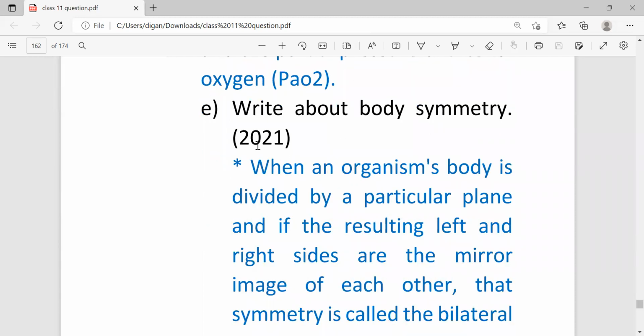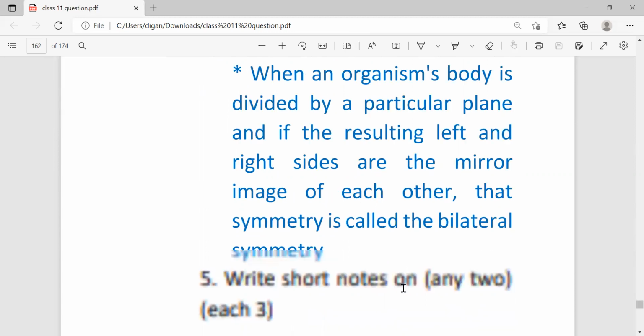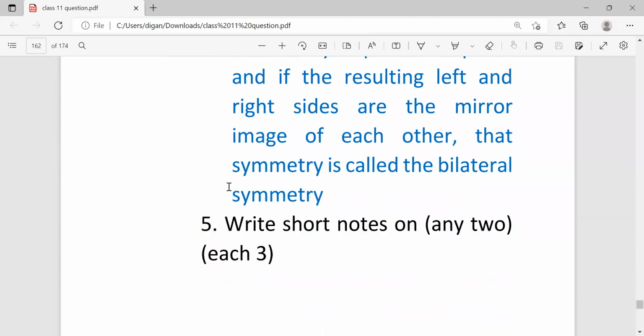Next, write about body symmetry. When an organism's body is divided into a particular plane, if the resulting left and right sides are mirror images of each other, that symmetry is called bilateral symmetry.